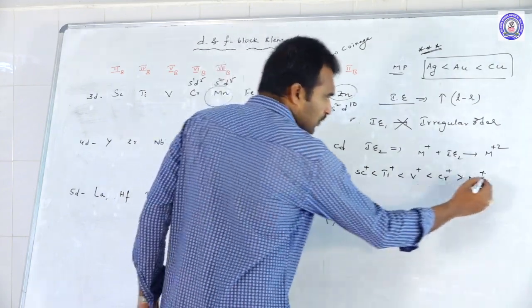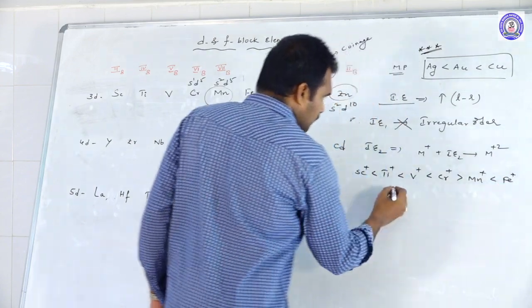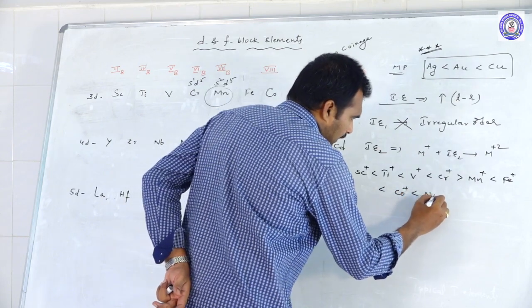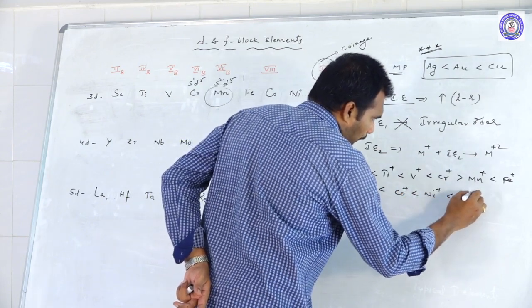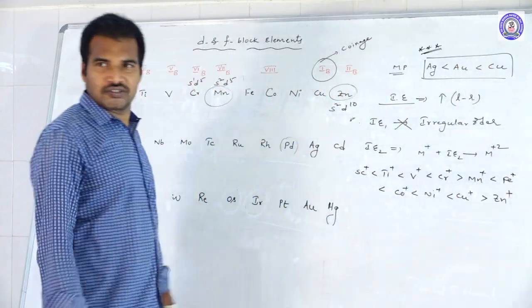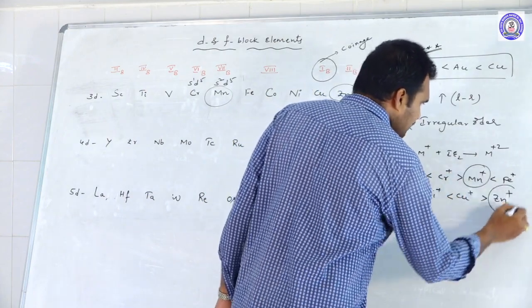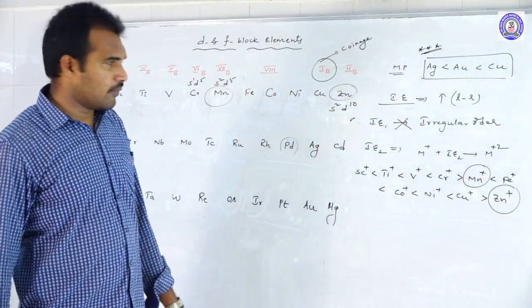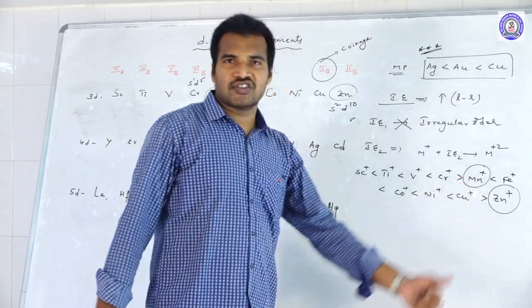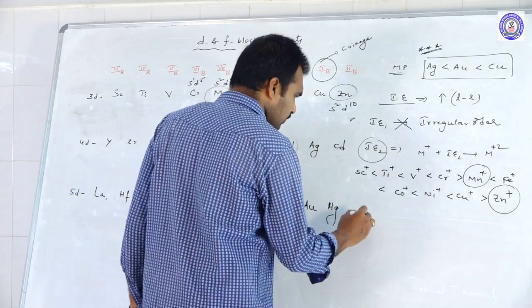That is why Mn, and thereafter lesser than Fe, lesser than Co, Ni, Cu, and greater than Zn plus. So here two points you should remember: manganese and zinc. These two elements are having lesser second ionization energy than their neighbors.